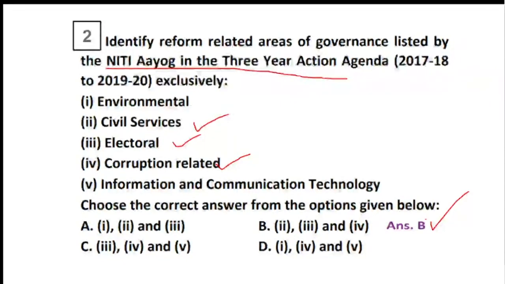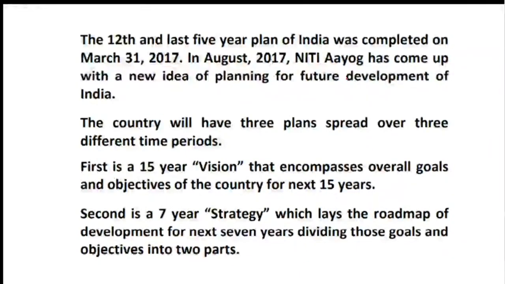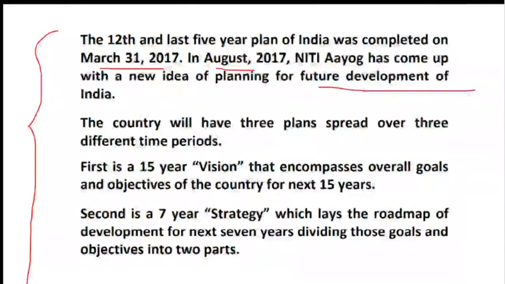Okay. Now, let's have a look at this particular agenda. The 12th and the last 5-year plan of India was completed on 31st of March 2017. In August 2017, Niti Aayog came up with an idea for the future development of India, which has 3 plans over 3 different time periods.